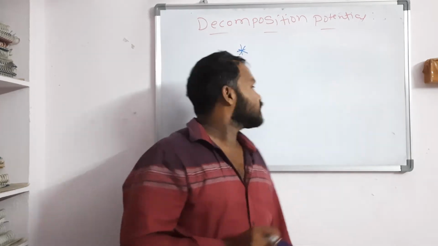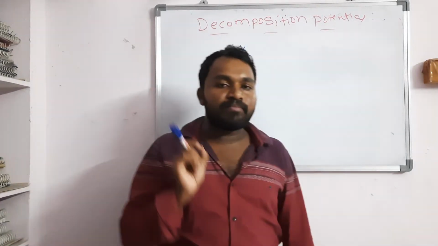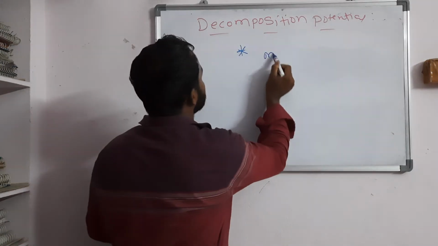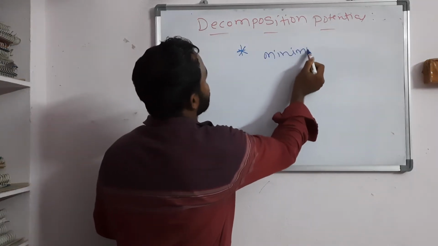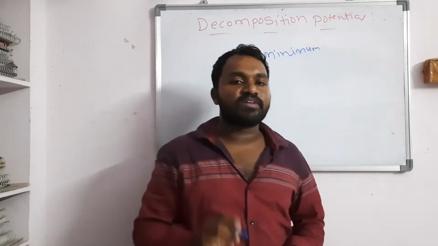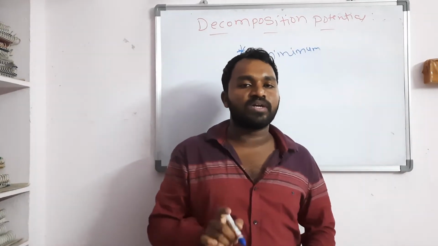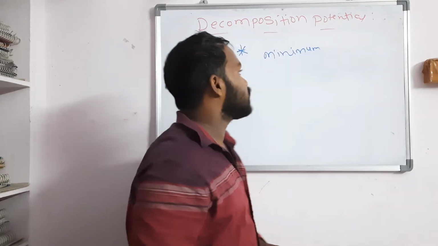First point, the minimum voltage required to carry out electrolysis of an electrolytic cell without hindrance is called the decomposition potential.